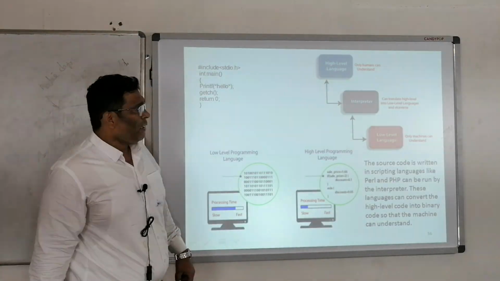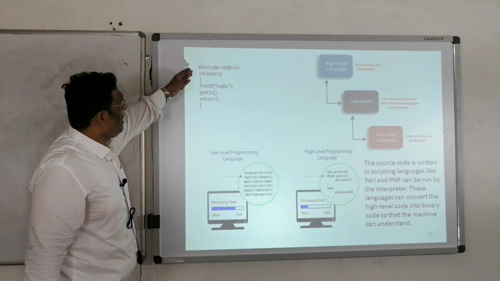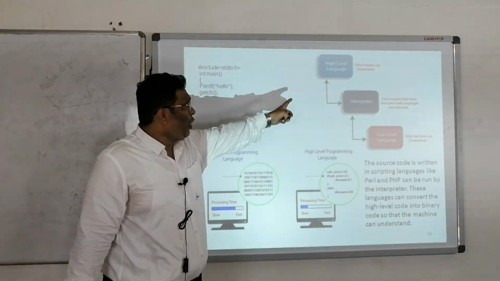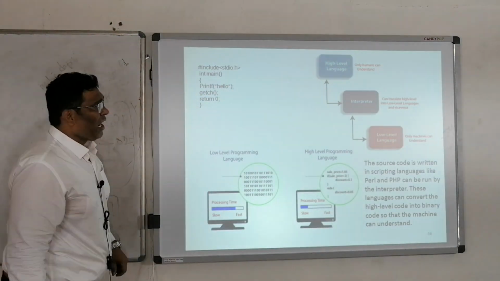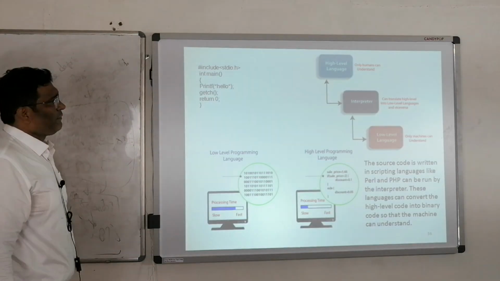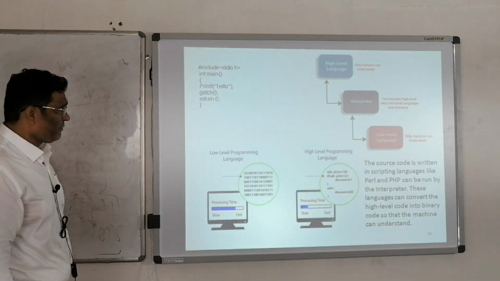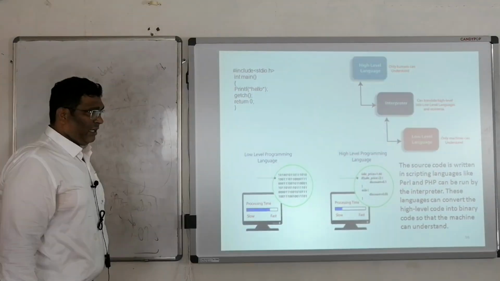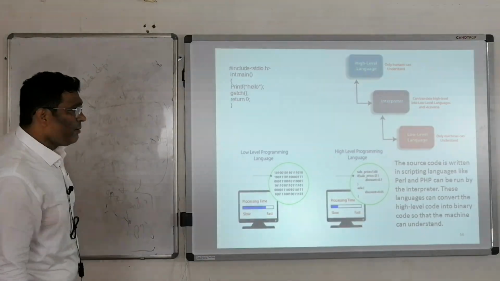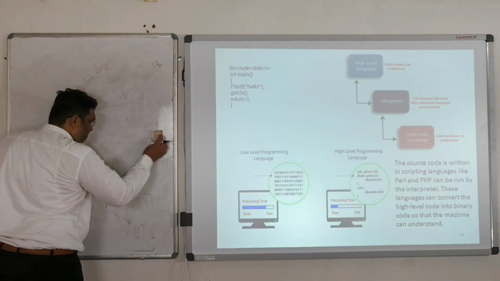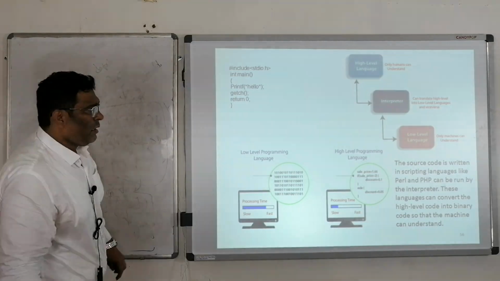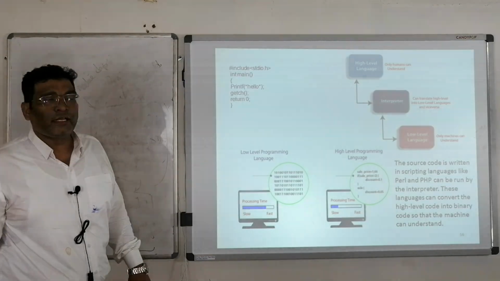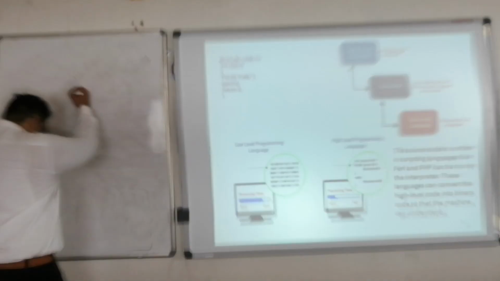Yes, look, this is your program, include stdio.h, main or something like that. High level language is nothing but what is understood by humans. An interpreter can translate your high level language to low level language. Low level language is nothing but what is understood by the machine. The source program in a scripting language like Perl is run by an interpreter. What do you mean by interpreter? This language converts the high level language into binary code so that the machine can understand. So interpreter is something like that.